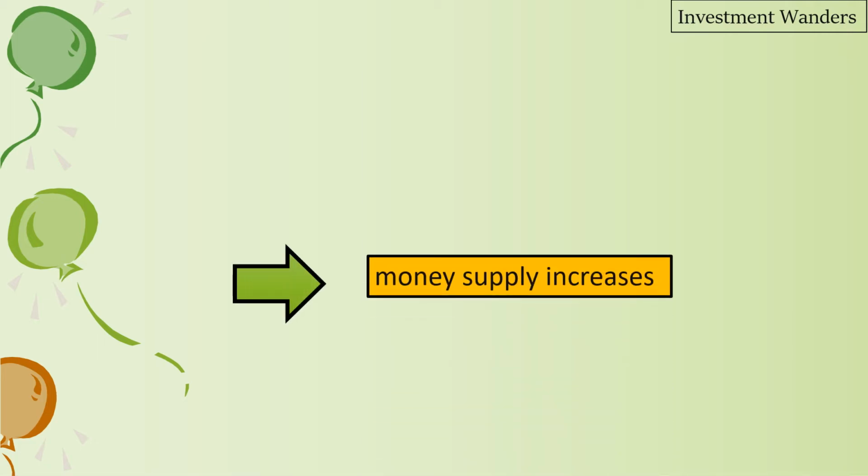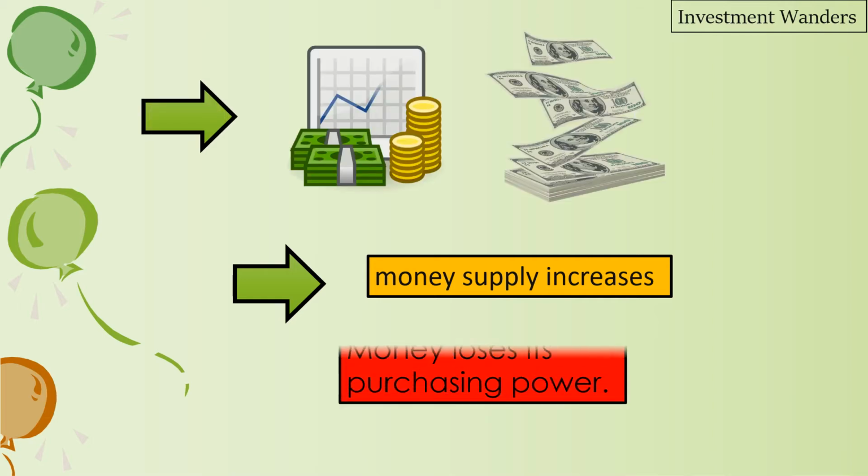Because when the money supply increases, the money loses its purchasing power. Paano po? Paano mawawala ang purchasing power ng pera natin? So it is because when more money is circulating in the society, it's possible that ang mga tao or we people would have this money.